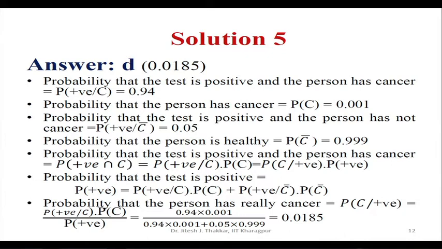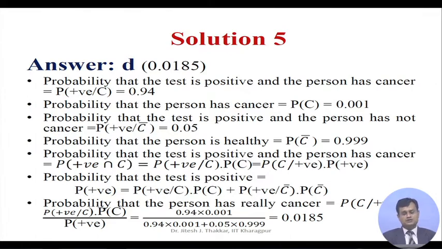If you look at the solution in detail, the probability that the test is positive given the person has cancer, P(positive | C), is equal to 0.94. The probability that the person has cancer, P(C), is equal to 0.001. The probability that the test is positive and the person does not have cancer, P(positive | C complement), is equal to 0.05. The probability that the person is healthy, P(C bar), is 0.999.